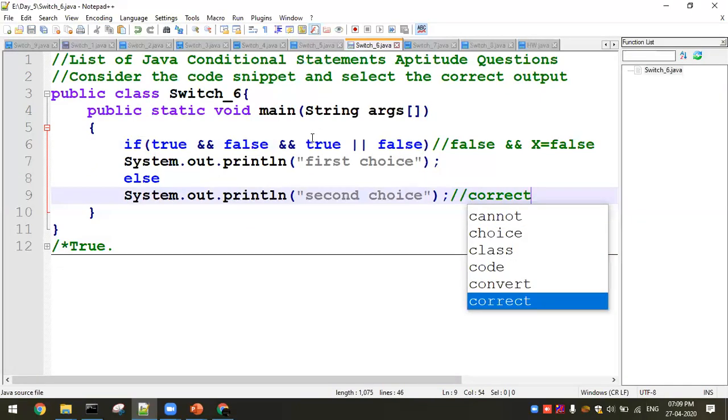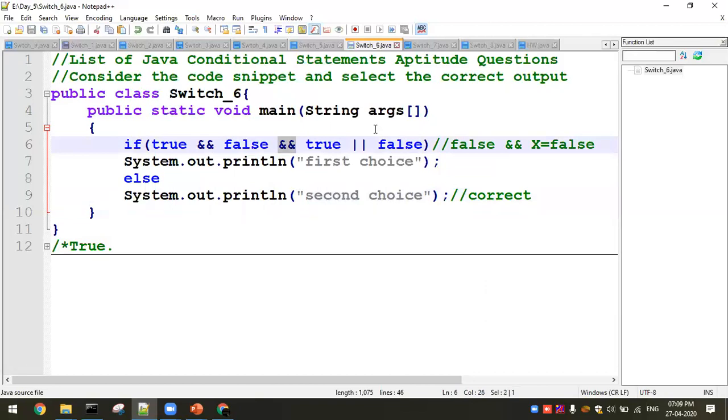If it is a logical OR, then what will happen? The second part will also be executed, that will be checked. So true or false is going to be true. So false or true is going to be true, and we will get the first choice.